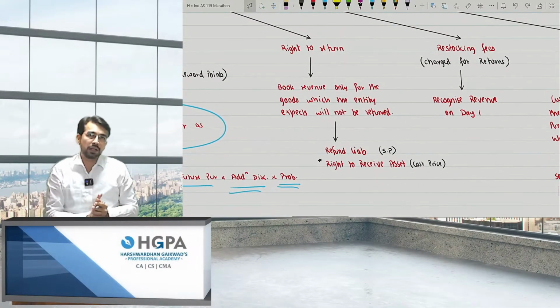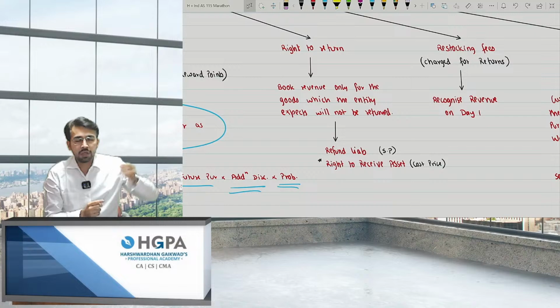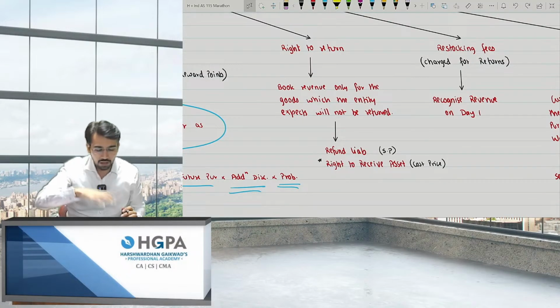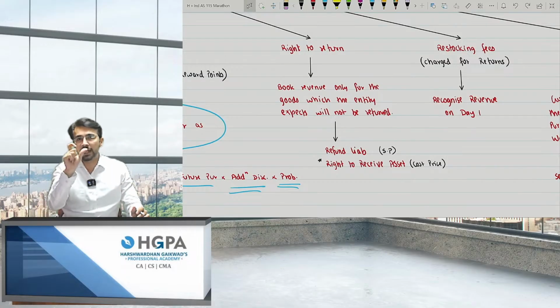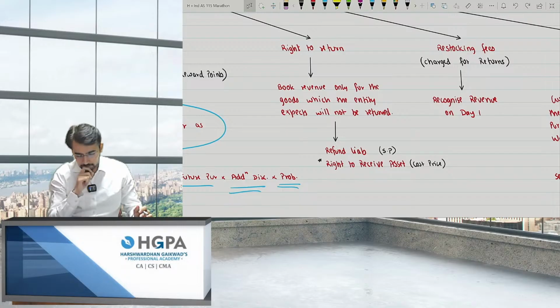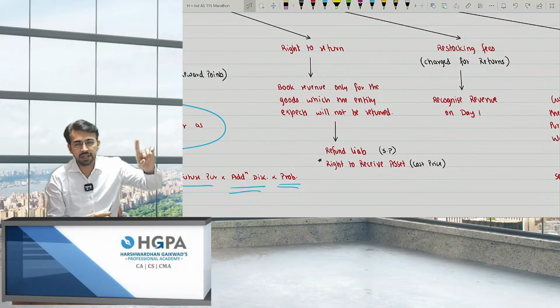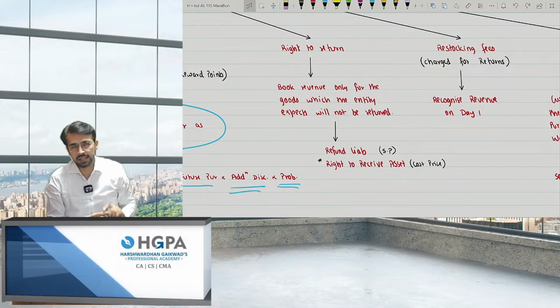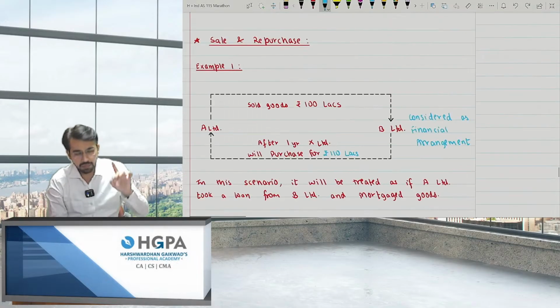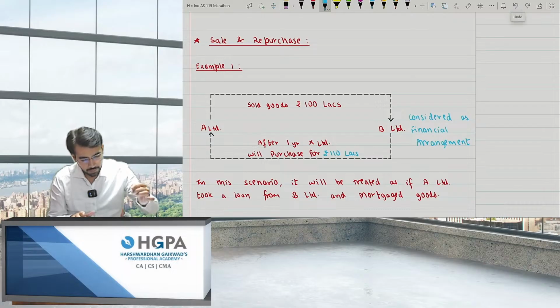Next, right to return. Right to return, as I told you, if I'm Flipkart and I'm getting the 3 iPhones returned, see, you'll be able to analyze all these points if you remember the examples which I gave you, right? If you are Flipkart and you are getting the goods back, at that point of time, you have to pass 2 entries. First is the refund liability, that is advance income, and also the right to receive asset. This was an important case, right? So refund liability and just 1 minute.